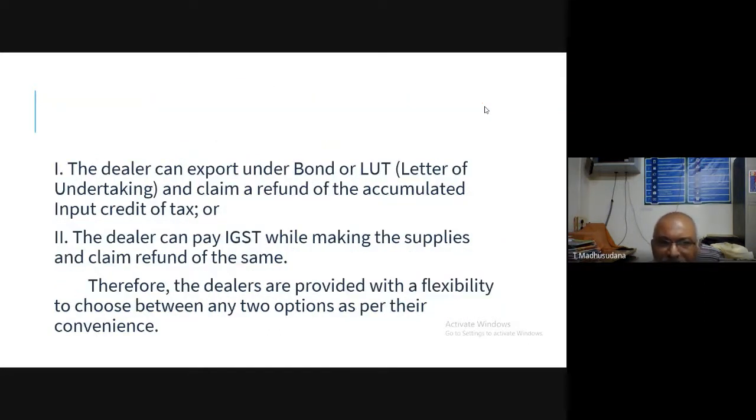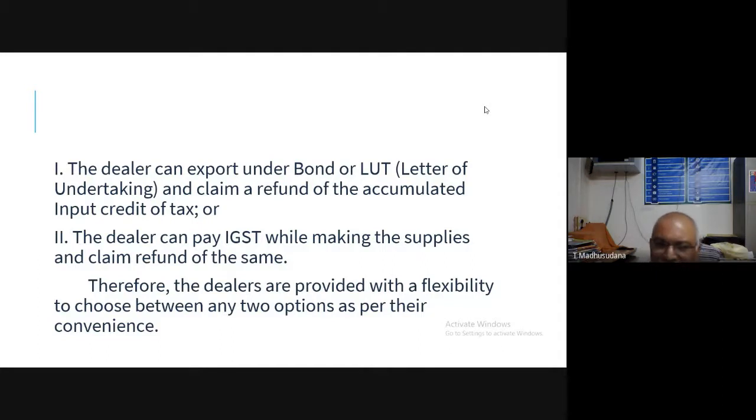The options are: number one, the dealer can export under bond or LUT, that is the letter of undertaking, and claim a refund of the accumulated input credit of tax. So first, you can export the goods without paying any output tax and claim refund of input tax. That's one option.